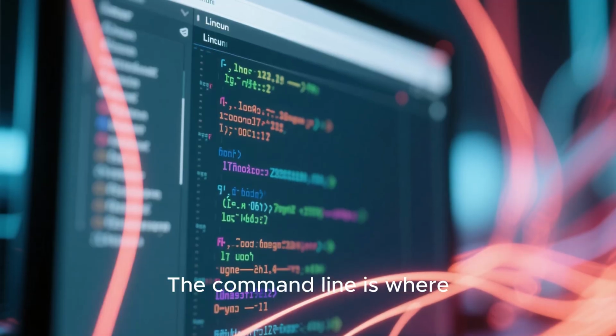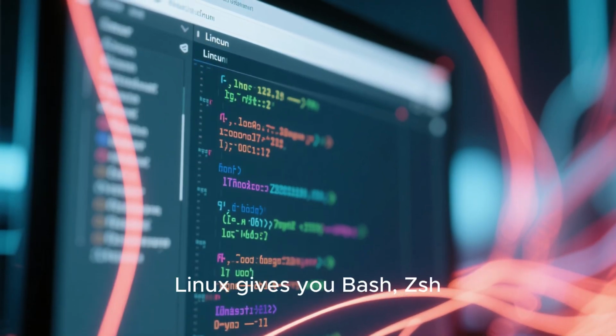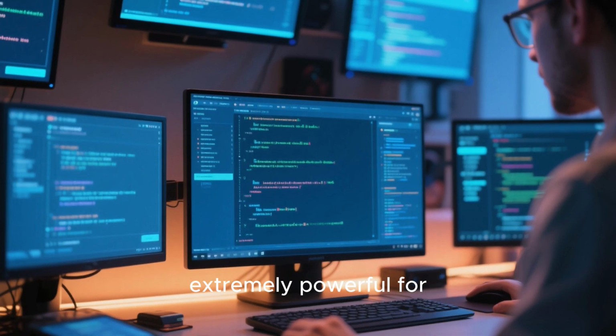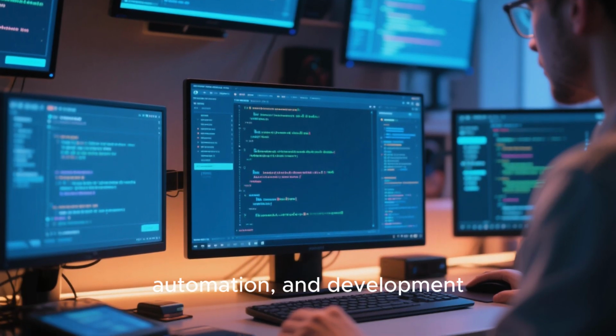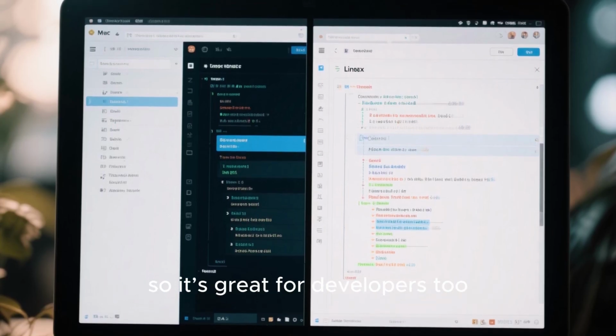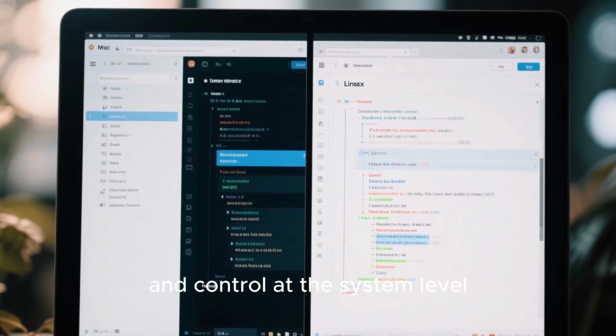The command line is where Linux truly shines. If you love using the terminal, Linux gives you Bash, Zsh, and many other tools that make it extremely powerful for scripting, automation, and development. macOS also has a Unix-based terminal, so it's great for developers too. But Linux simply offers more flexibility and control at the system level.